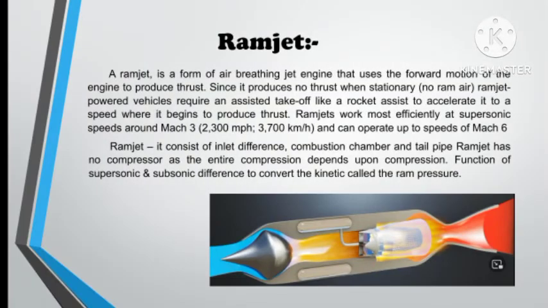Ramjet is a form of air-breathing jet engine. In this jet engine, there is no use of a compressor. Since a ramjet cannot produce any thrust while it is stationary, it requires a booster or a rocket to give it a speed of Mach 3. Then the ramjet can work. A ramjet can operate at speeds up to Mach 6.